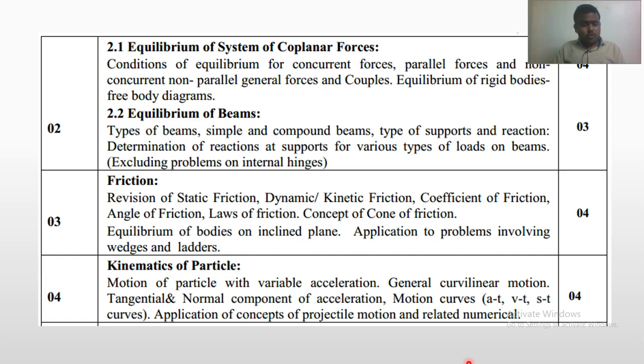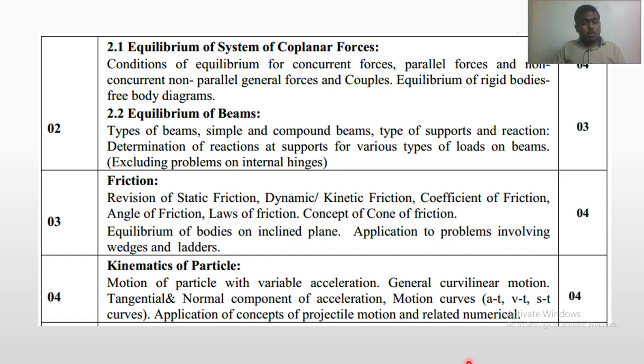The total weightage for this friction is around 8 plus 10, 18. One question of 8 marks on wedges or ladder, and there might be two questions, one question on revision of static friction, the laws or the definitions, and one on a simple block. 5, 5, 10 plus 8, 18. Total 18 might be, or sometimes it may be 14, but it varies from 14 to 18.